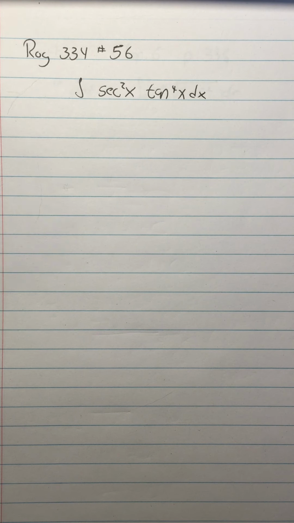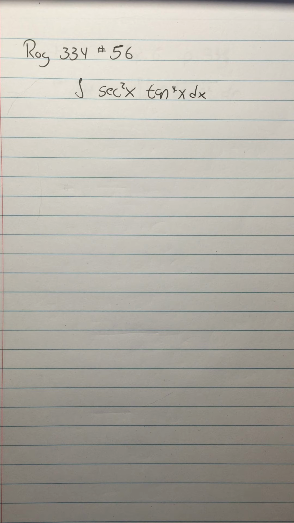So here's page 334, Rogowski, page 334, number 56. What do you think? What should I pick to be my inside function, my u? There's two functions sitting there. They both have exponents on them. What do you think the u is going to be?